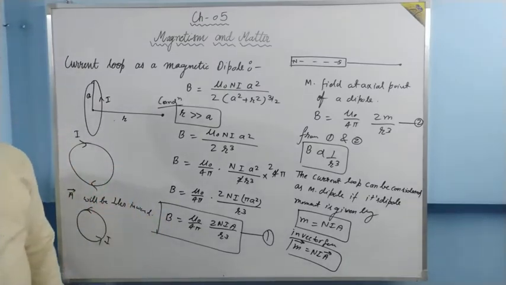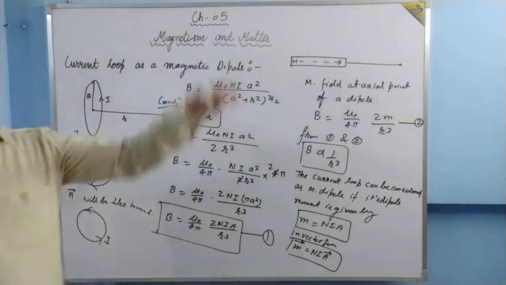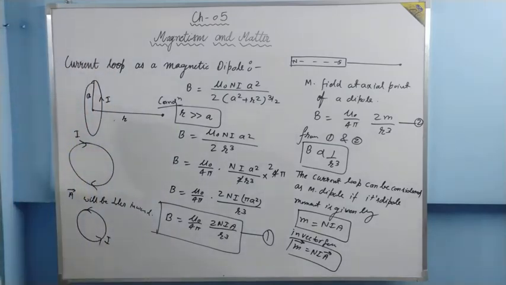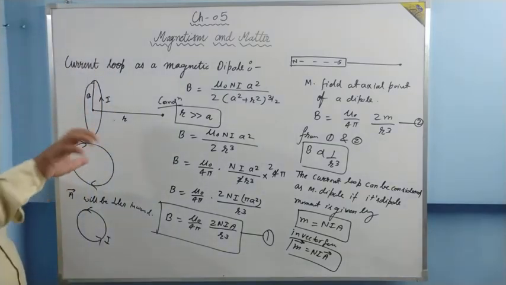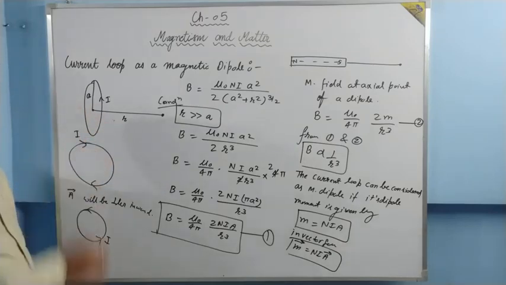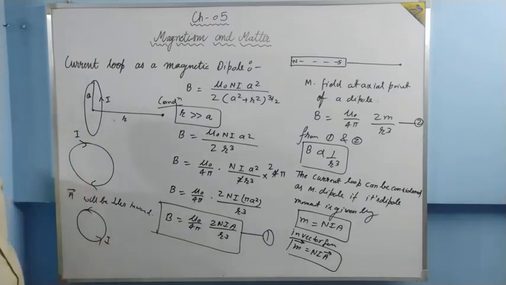Magnetic moment is always defined from south to north. So for finding the direction of the area vector, you have to curl your finger along the current. The extended thumb will give you the direction of the area vector as well as the magnetic dipole moment.